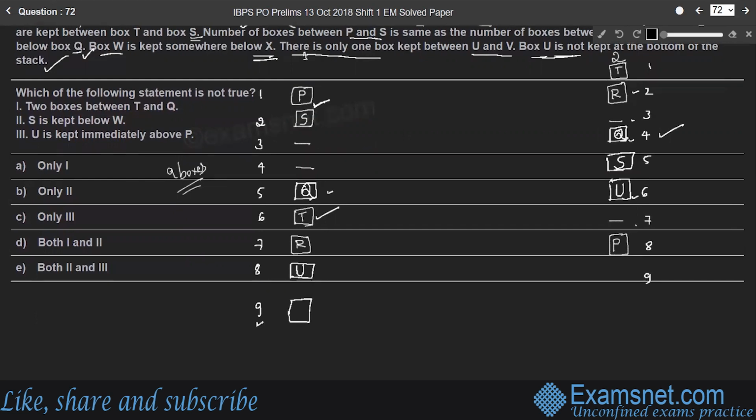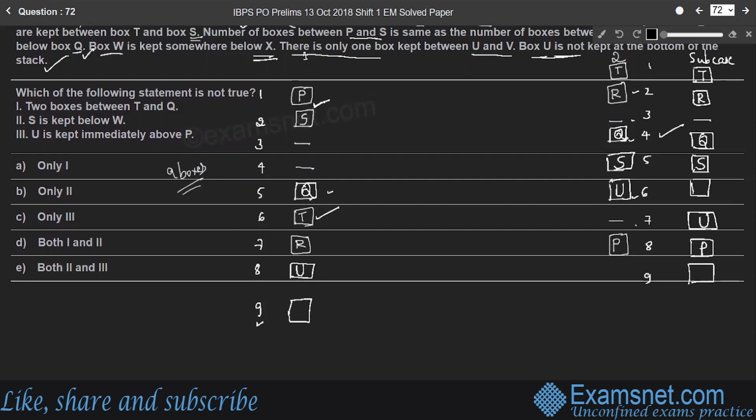Therefore, we have one more case, that is a sub case of case 2, where the first box is T, second is R, and there is one more box, third box, and next is Q. Next box is S. Then there is one more box, and the 7th box will be U. Right? 8th box is P, and the 9th box we have to find, right?